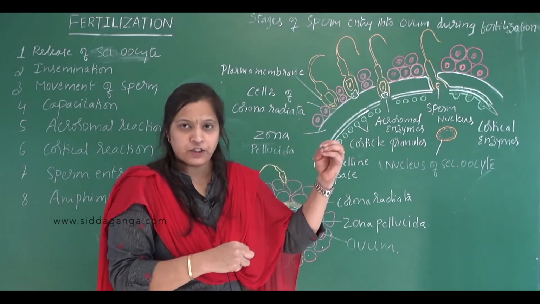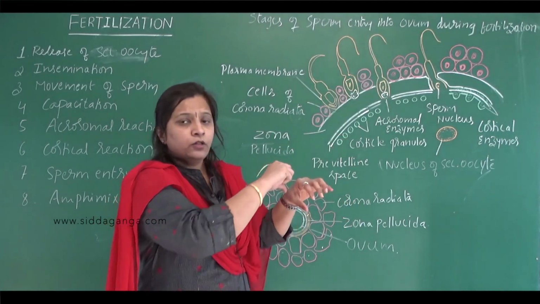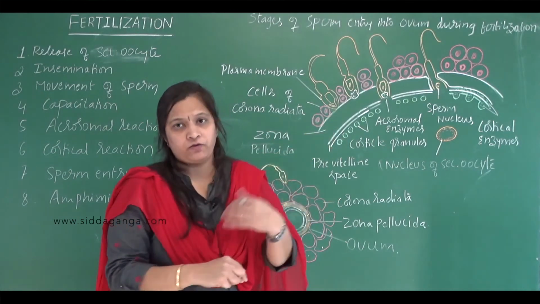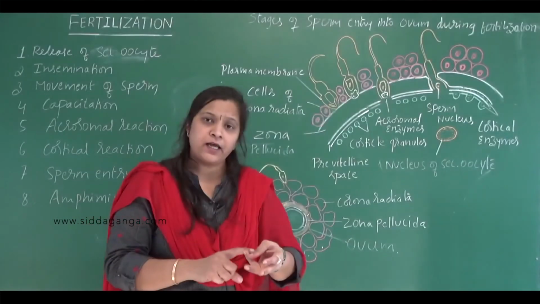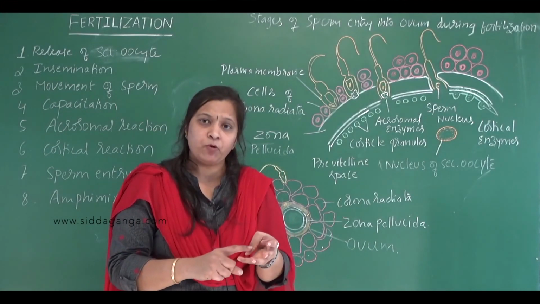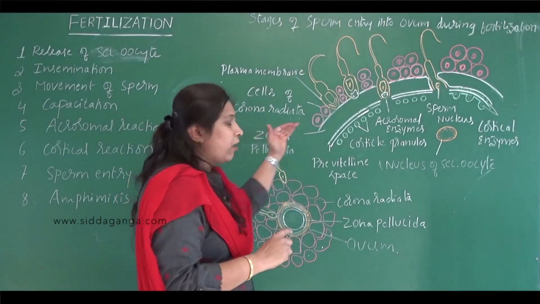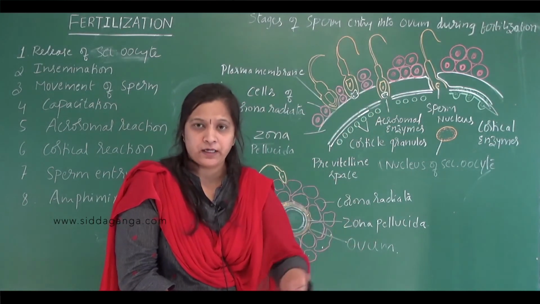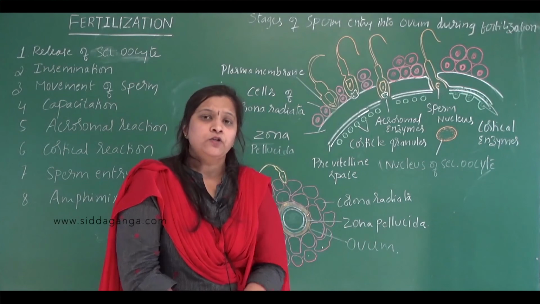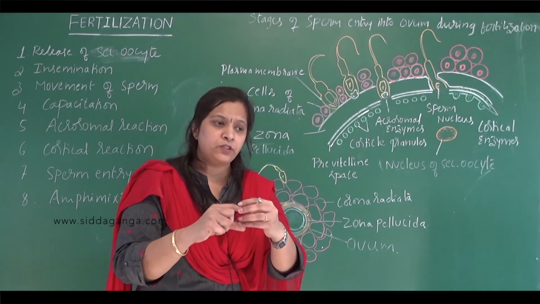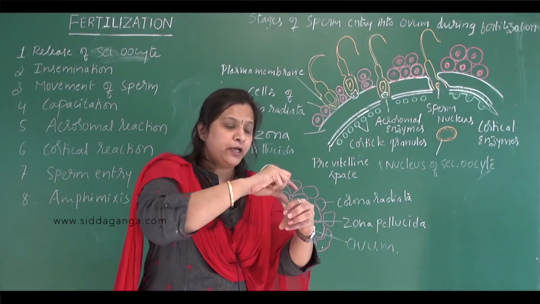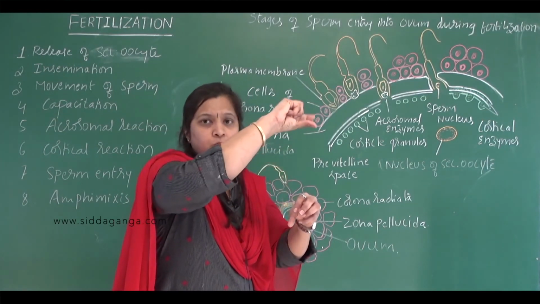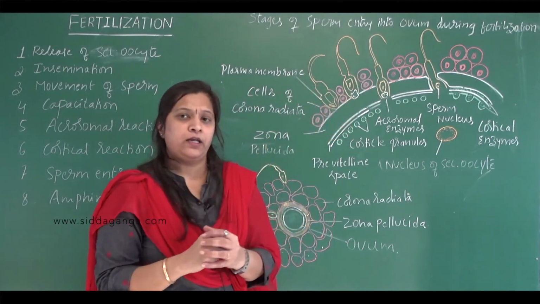Okay. So now it is in the region of the infundibulum only. Now the secondary oocyte has to be carried to the site of fertilization. The peristaltic contraction along with the ciliary movement helps in carrying the secondary oocyte to the site of fertilization, that is, the ampulla region of the fallopian tube.